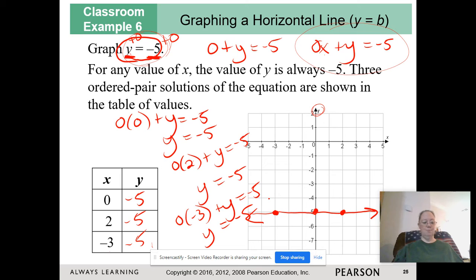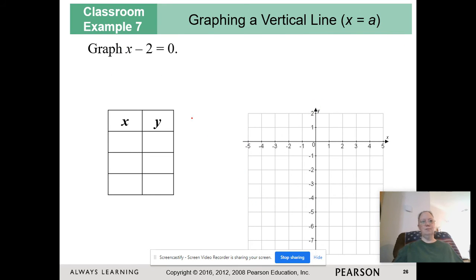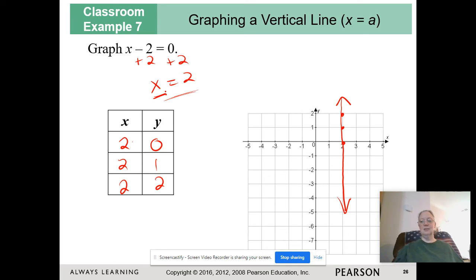Okay, something to keep in mind when we do this one, because this time I have x equals a number. So regardless of what my y is, my x is always going to be 2. This is not going to be parallel to the x-axis. It's going to be perpendicular to the x-axis. 2, 0, 2, 1, and here we have a vertical line perpendicular to the x-axis.